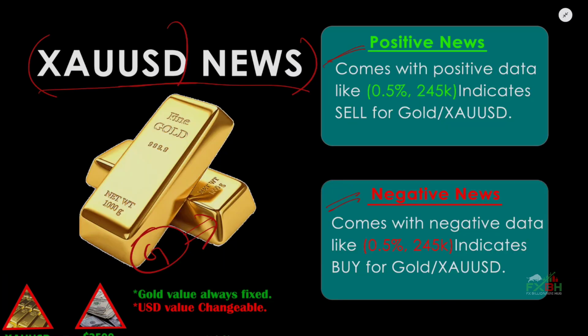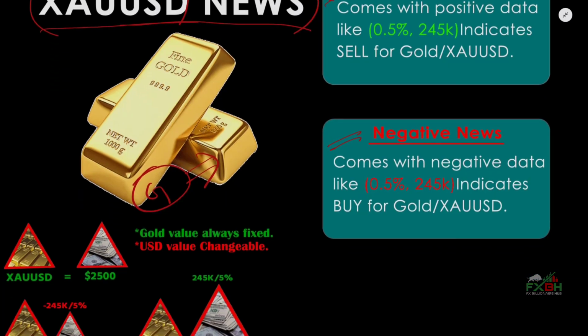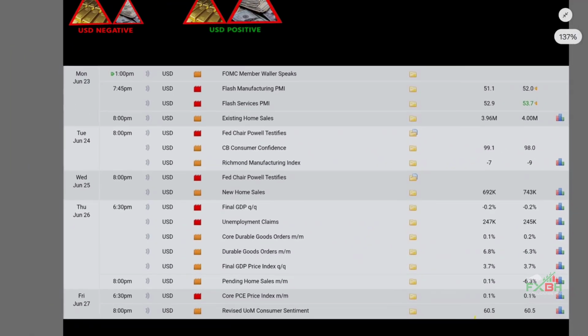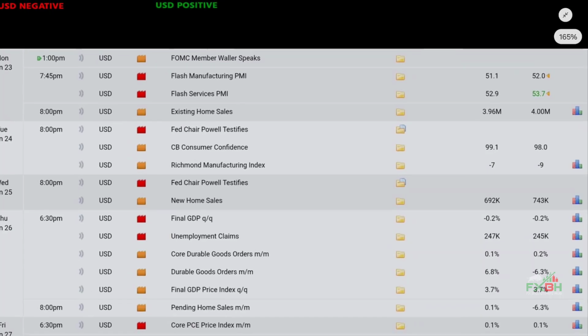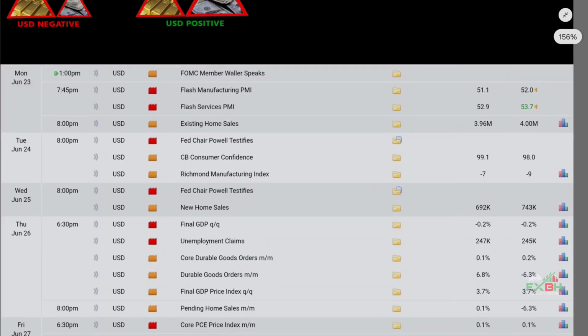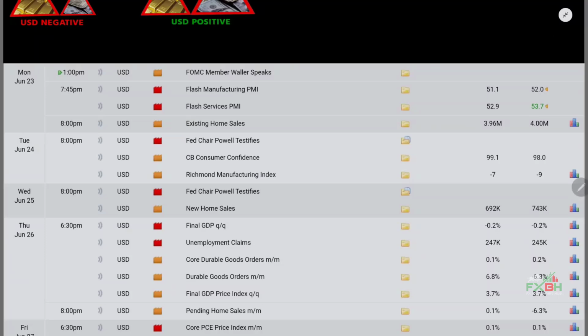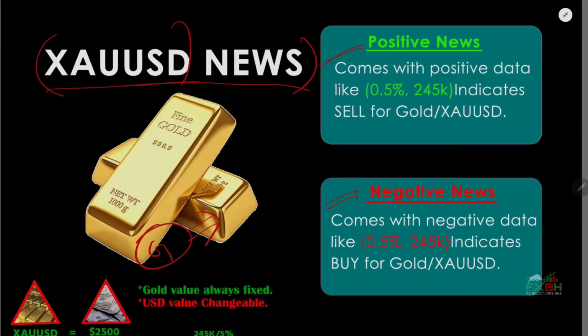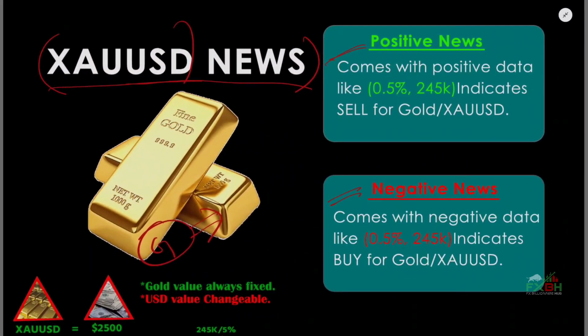After that we have to follow an economic calendar, like from forexfactory.com, investing.com, and many other websites like that. You can get accurate data from those websites, where there is a lot of news like unemployment claims, the manufacturing index, existing home sales, and flash services PMI. A lot of that kind of news is there, and if we follow them, we can make a smart amount from the market. So let's get back to our previous topic.